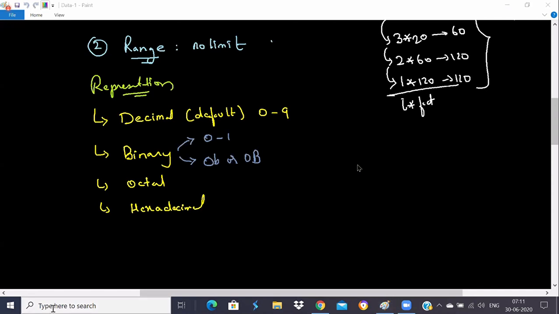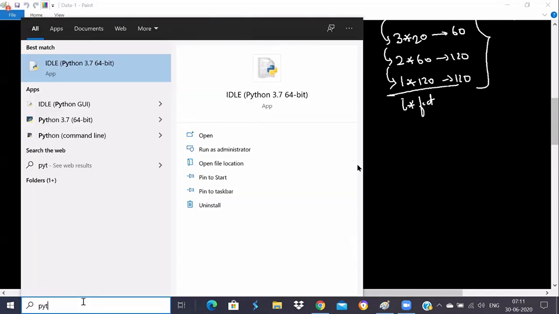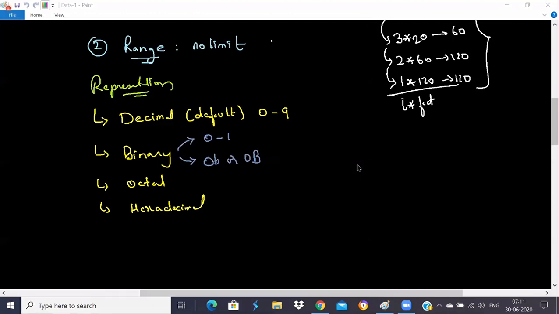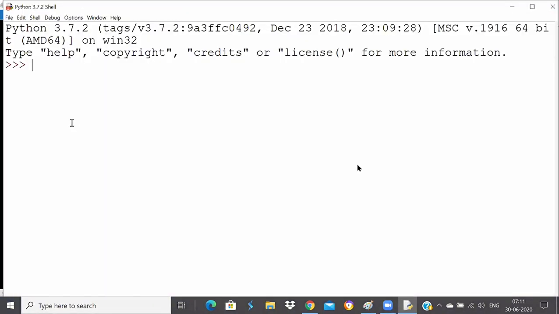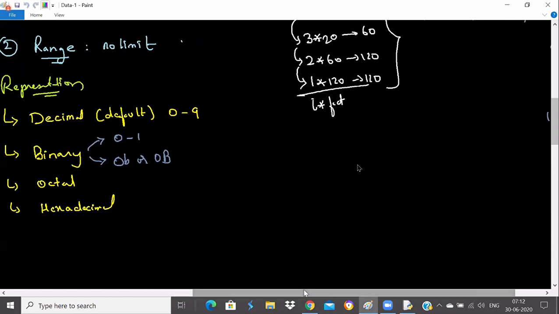So we've seen a few examples yesterday. Let me go to Python IDLE. We've seen that when I type 0b and then 01, you've seen that we got the answer as 1. Let me explain a little bit of binary, then we'll get a little clarity about it. We know how we convert from binary to decimal and decimal to binary.